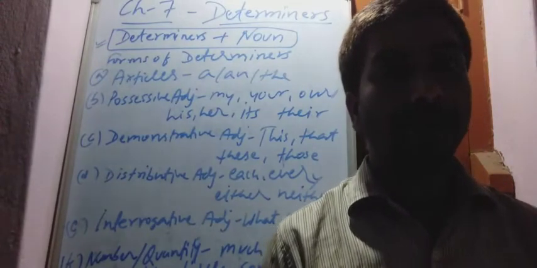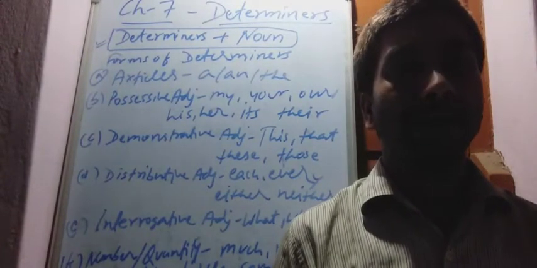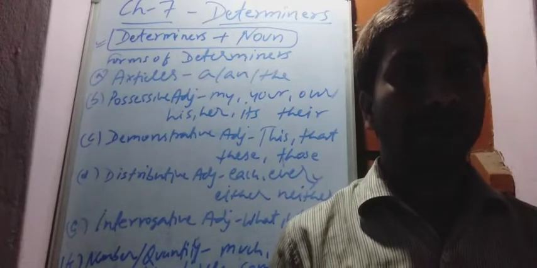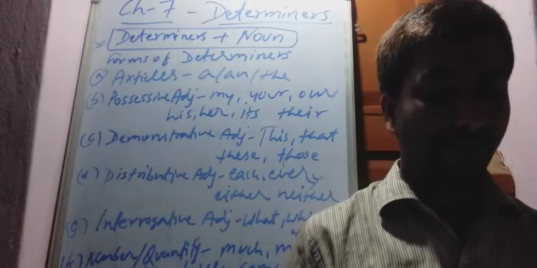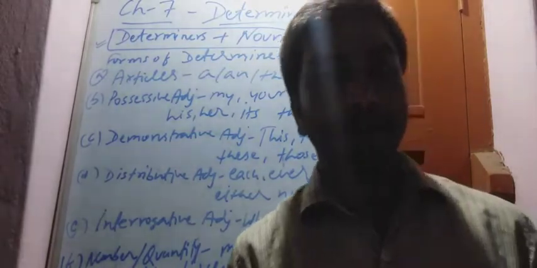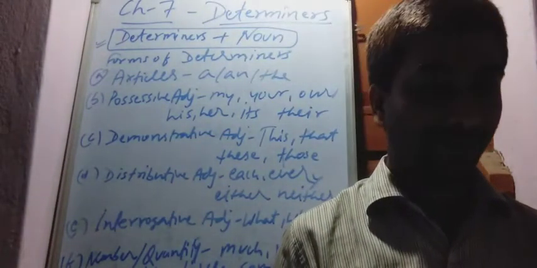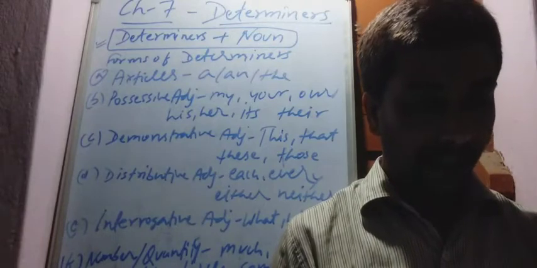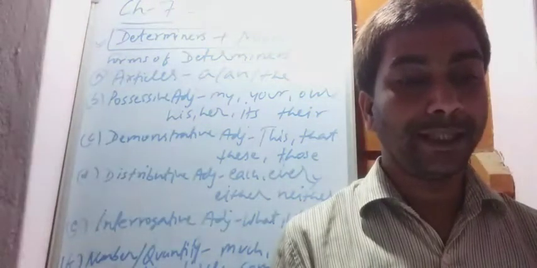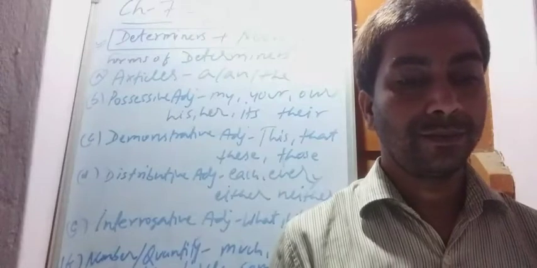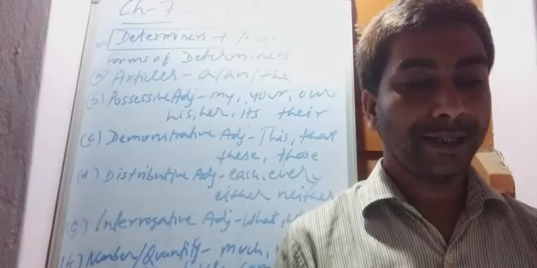We are going to study English grammar today, chapter number 7. Chapter number 7 is determiners. Students, open your book, page number 41, determiners.